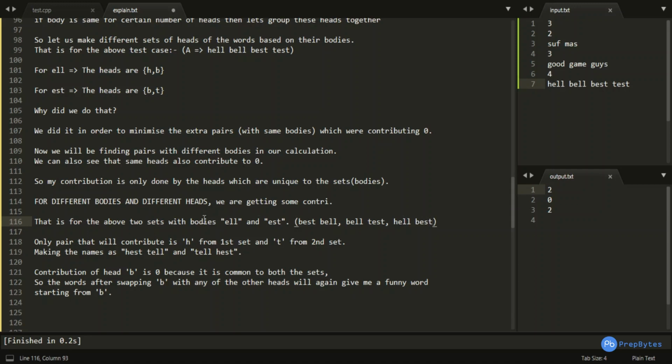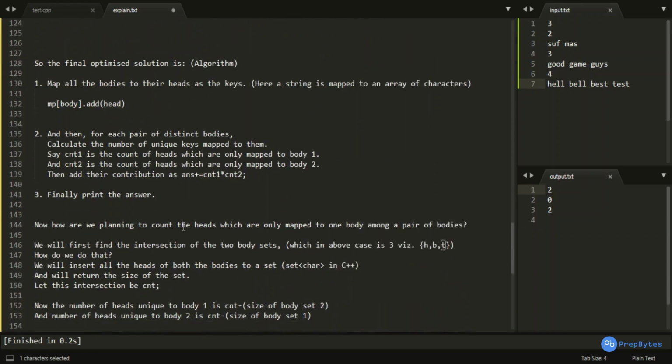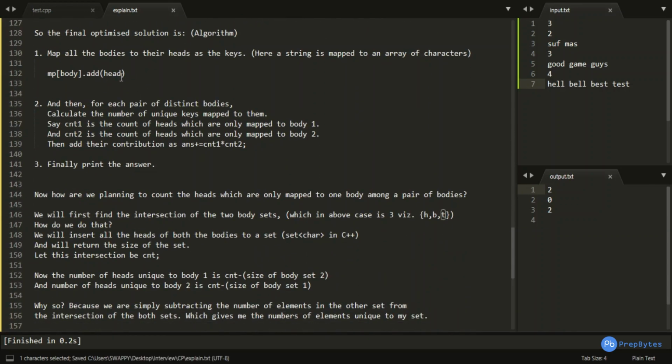So this gives us a pretty basic idea that the only contributing characters in the set are the ones which are unique to the set, which is H and T. We can't use the ones which are common to the set. So our final optimized solution algorithm is like, we will map all the bodies to their heads as the keys. Here basically in the map a string is mapped to an array of characters. So it would be like MP of body, and then the head over here is added to it, and basically head is nothing but a character.